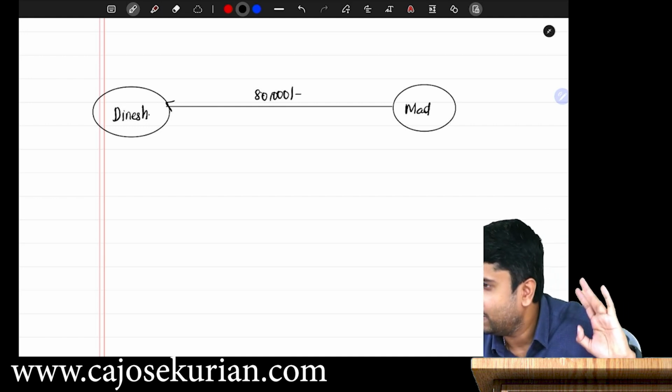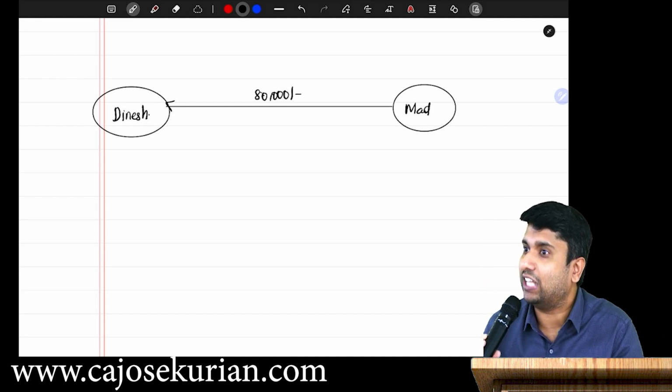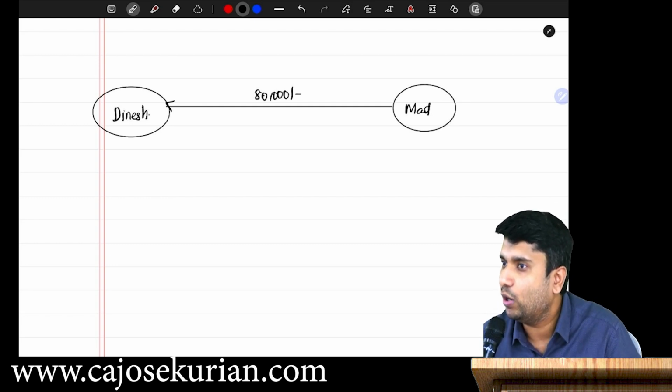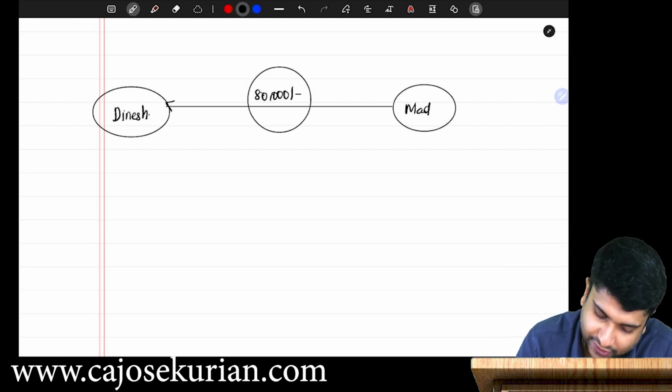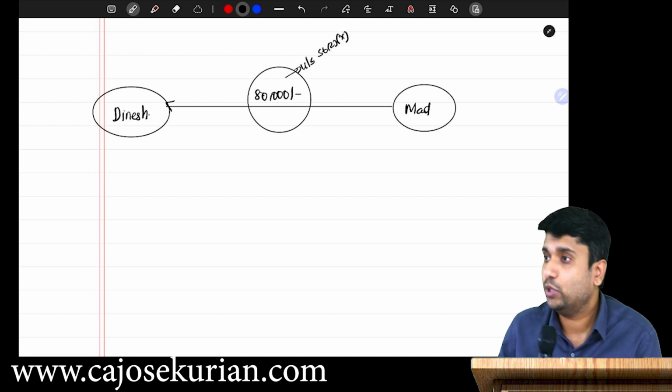Are you with me? So if Dinesh is getting this 80,000 rupees without any consideration, because Dinesh doesn't have to give anything back, in such a case, this 80,000 will be taxable in the hands of Dinesh under which head? Under IFOS, under section 56, subsection 2, clause 10. Are you all with me?